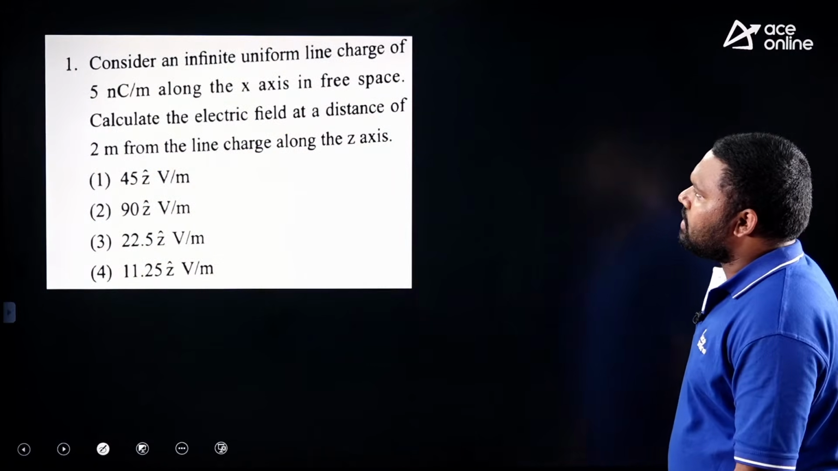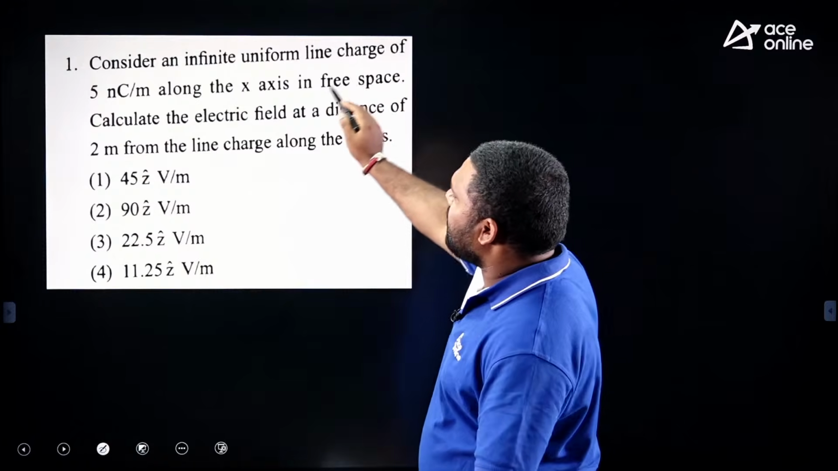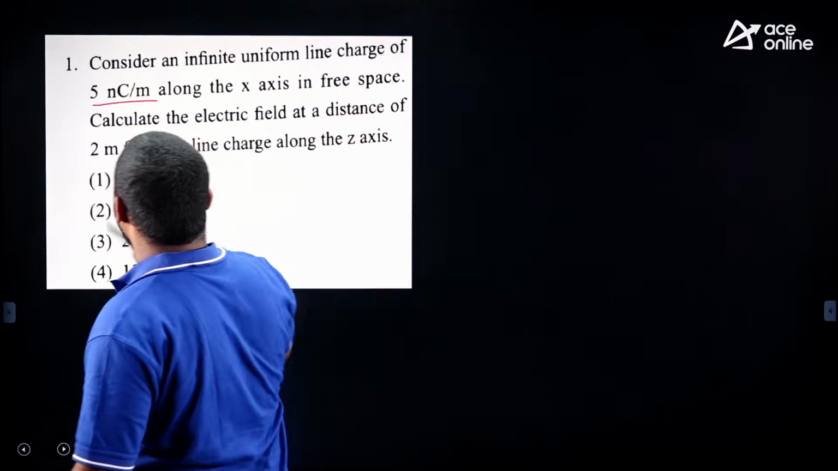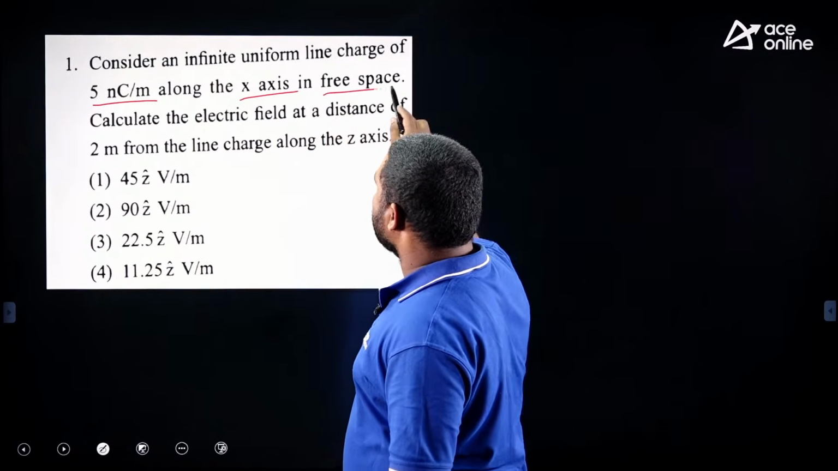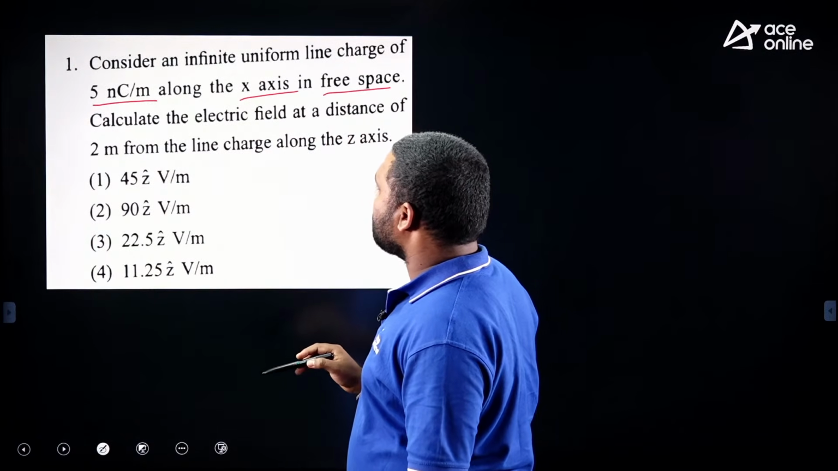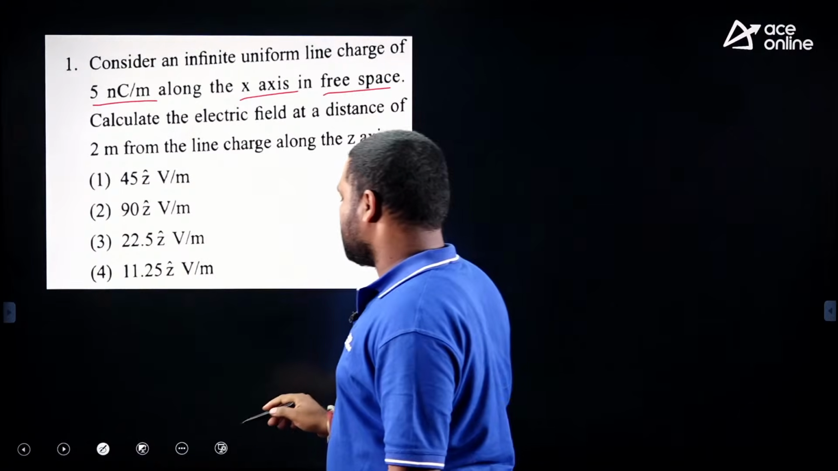This is a direct formula based question. Consider an infinite uniform line charge of 5 nanocoulomb per meter along the positive x-axis in free space. Calculate the electric field at a distance of 2 meters from the line charge.